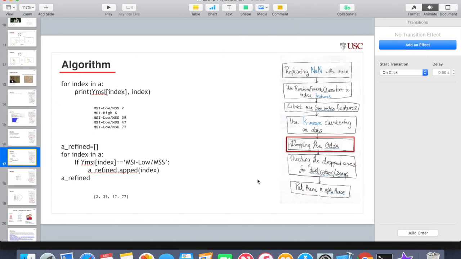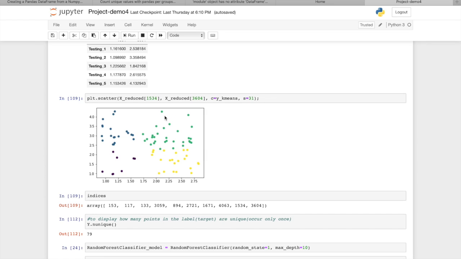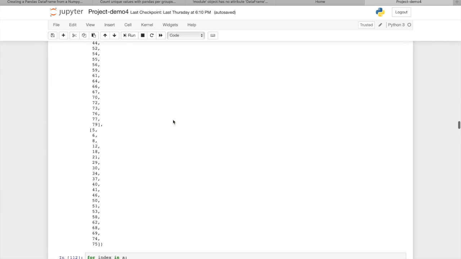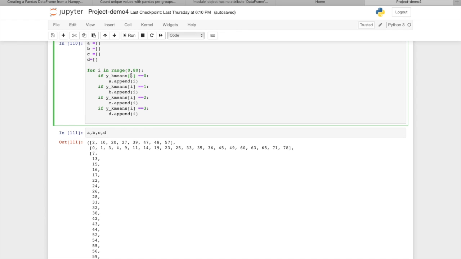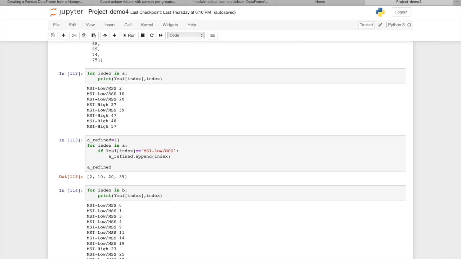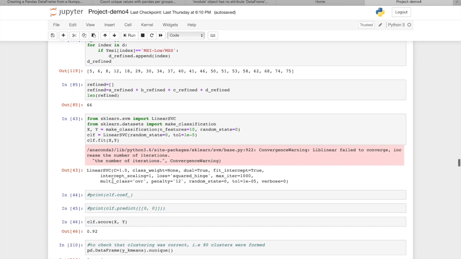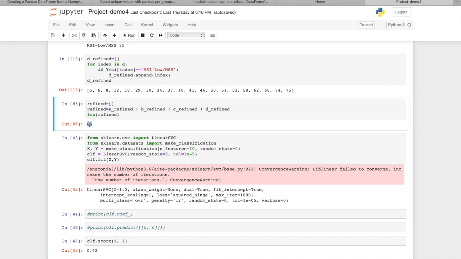After doing that, we are going to drop the odds, which means we'll assign every cluster a majority label based on the points inside it, and we'll drop those which are in minority. For example, in green, if the majority are MSI high, we'll be dropping MSI low, and so on for all the other 3. For doing that, we will append all of the indices in 4 different arrays, which would be A, B, C, and D. And then, as we can see over here, MSI high and low, and then in the end I will count the total number. So as we can see, 66 are labeled correctly, while 14 are labeled as wrong.